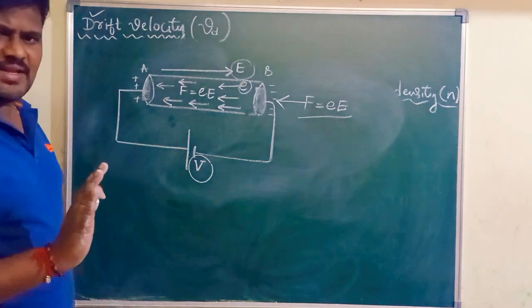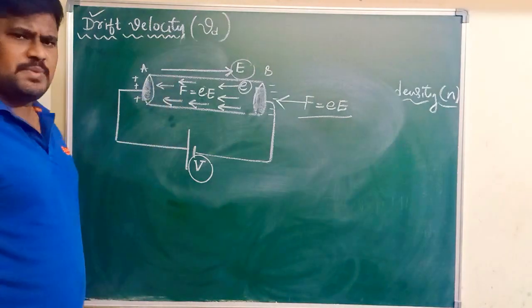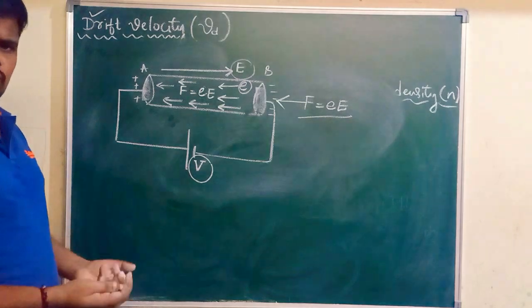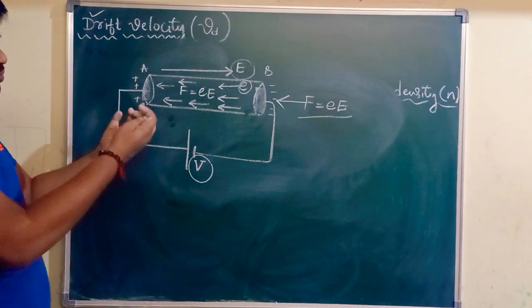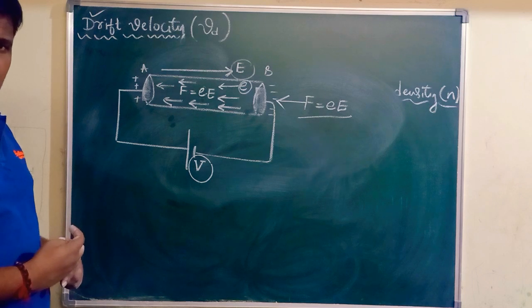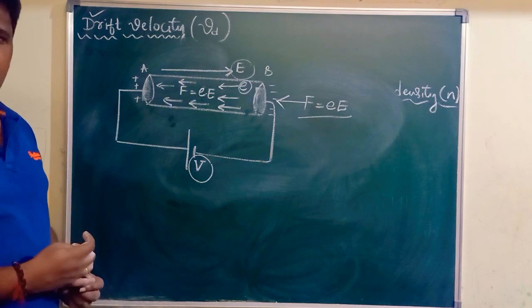Simple, there is no need to take tension about it. Very simple. A force is experienced by the electron. When the force is experienced by the electron, it should move. It should move means it is moving with some velocity. That velocity we call the drift velocity. In which direction are the electrons moving? In the direction opposite to the direction of the electric field.